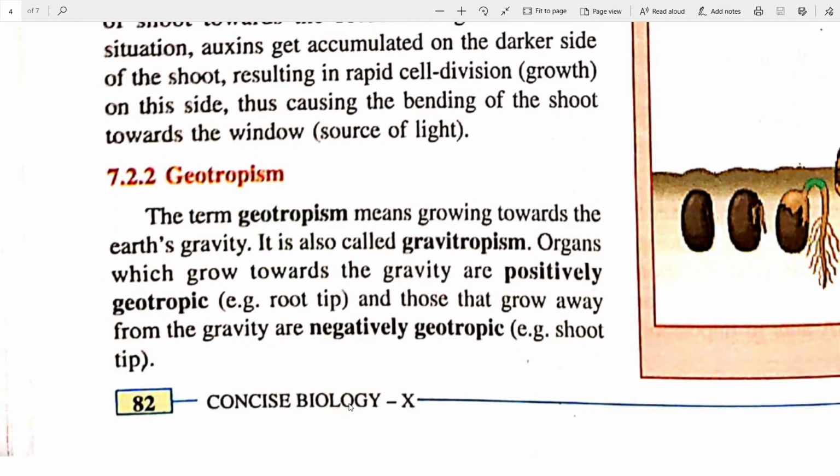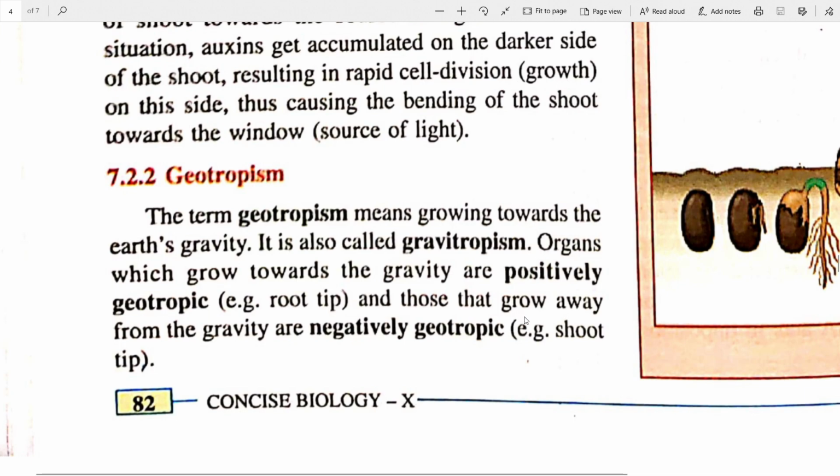Next is geotropism. The term geotropism means growing towards the Earth's gravity. It is also called gravitropism. So another name for geotropism is gravitropism. Remember this. And organs which grow towards gravity are positively geotropic, like the root. The root always grows downwards into the soil. It tries to go there, so it's positively geotropic.